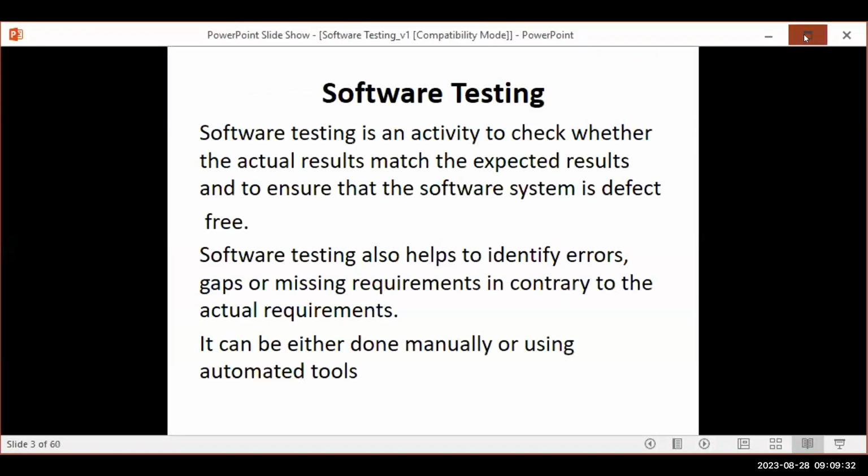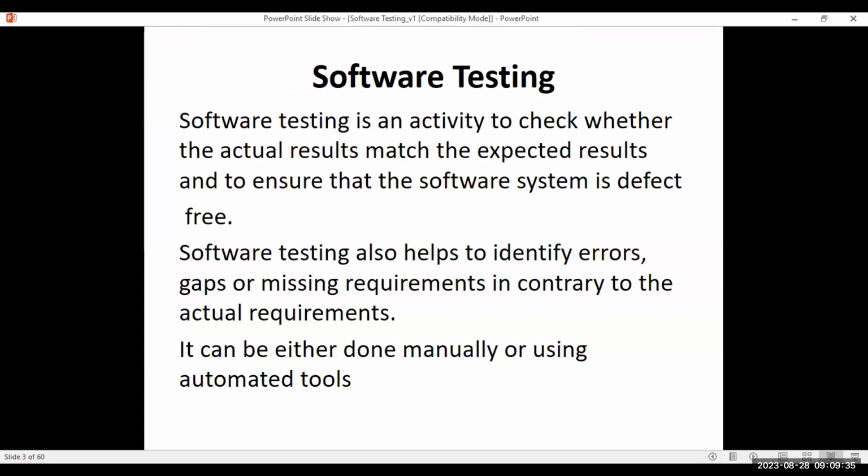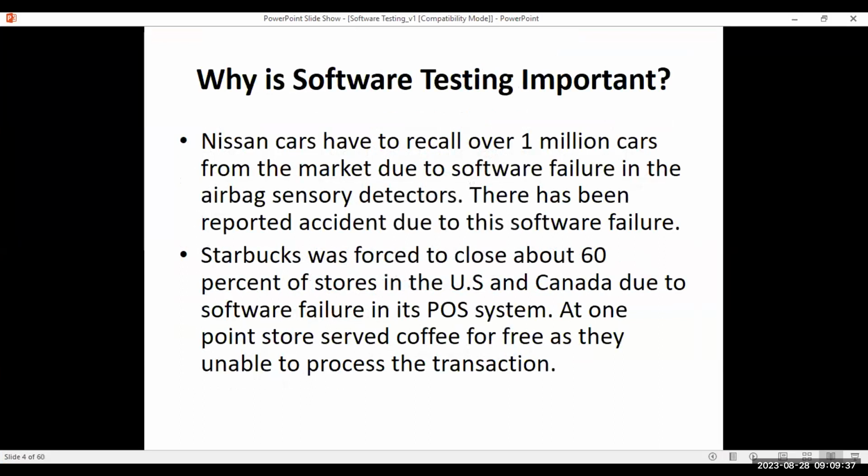I will not take much time on this slide. Why is software testing important? Every company will have a testing team. Not only in software, even in production, in pharma, in different manufacturing units, every unit will have its testing team. There they call them QA teams or QC teams. They also have quality checks in different industries. Testing is not mandated only in the software industry. Every manufacturing unit, automobiles, whatever company, will have its quality check units.